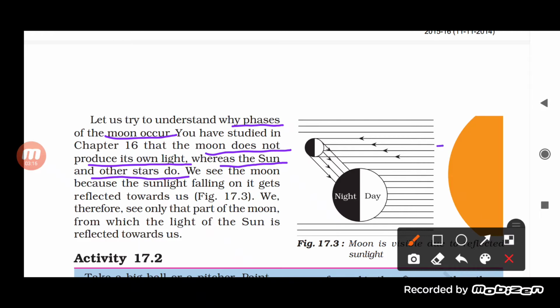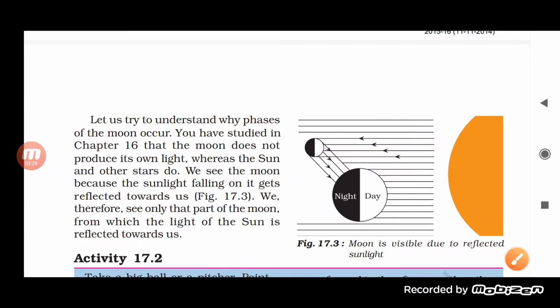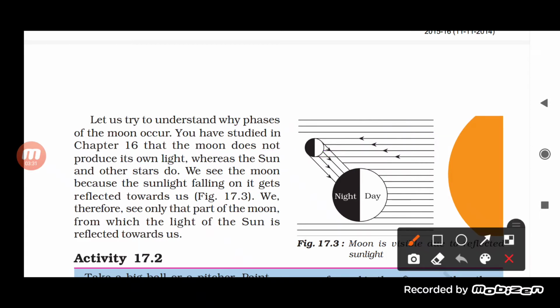As you can see here, these rays coming from the sun fall on the surface of the moon and get reflected back to the earth, and thus we are able to see that part of the moon from where the light has been reflected.